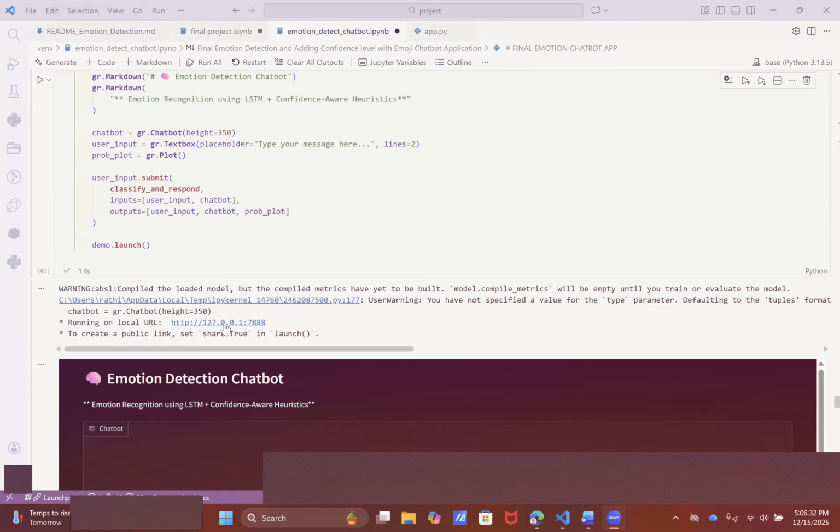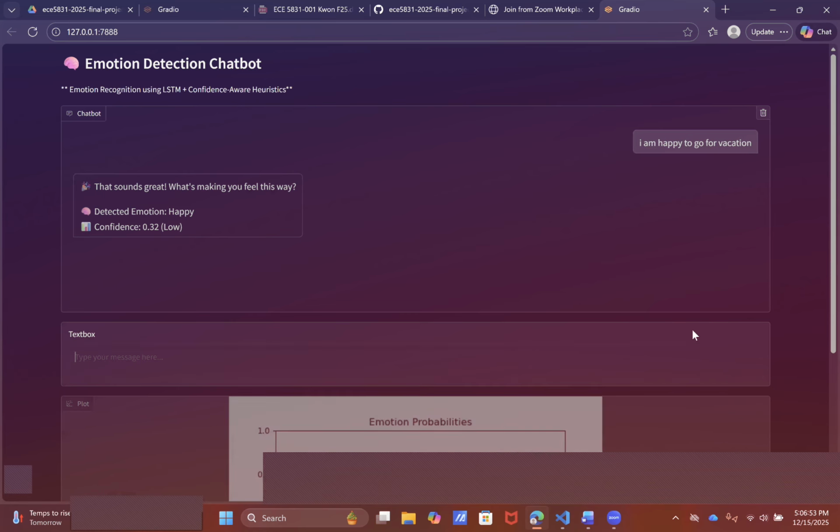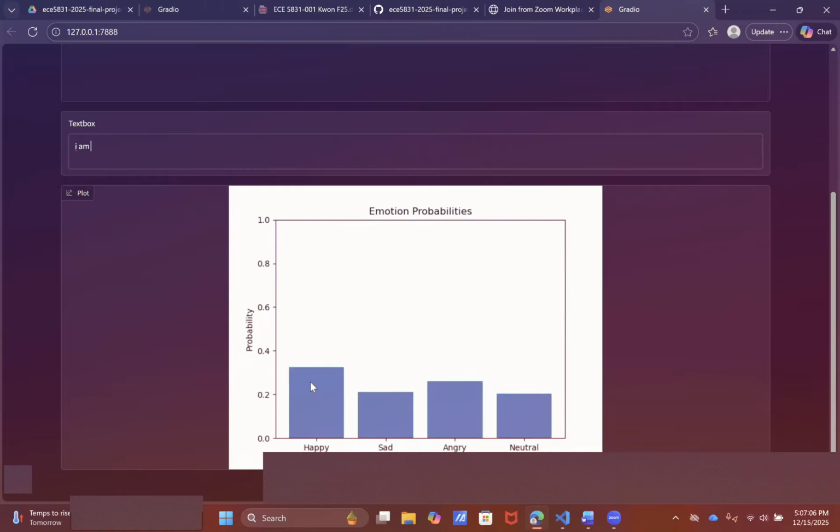To open the Gradio, we need to click on this link which is generated in the output. Now our Gradio chatbot is open. Now here we will give various sentences and detect various emotions. So the first sentence is, "I am happy to go for a vacation." It detects, yes, the emotion detected is happy. We can see the emotion probabilities below. Happy got the most, and then others.